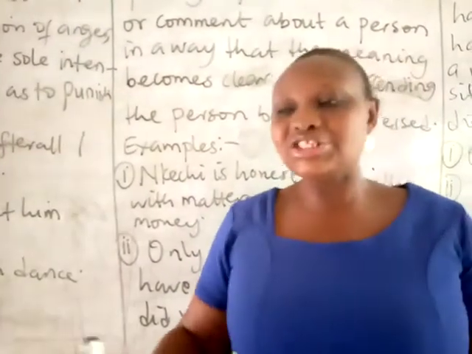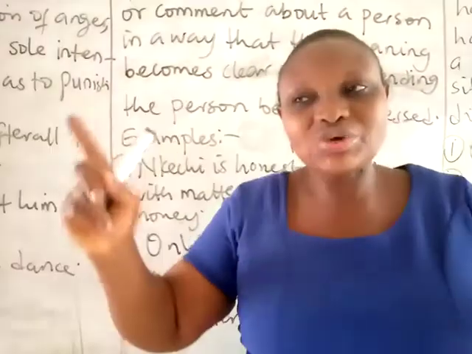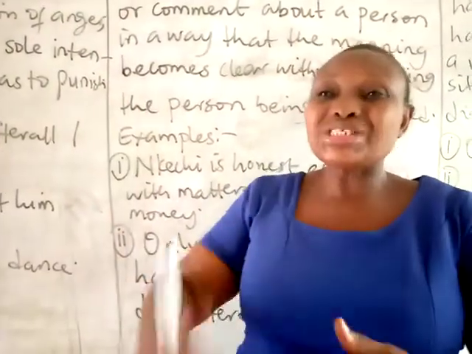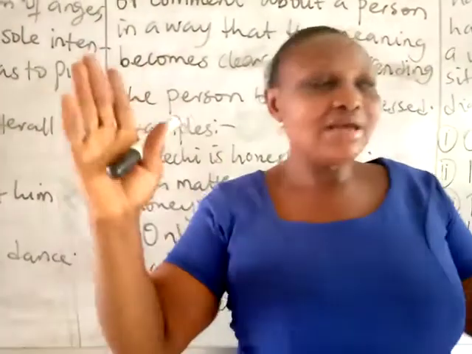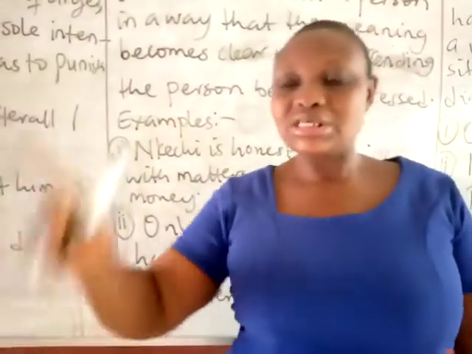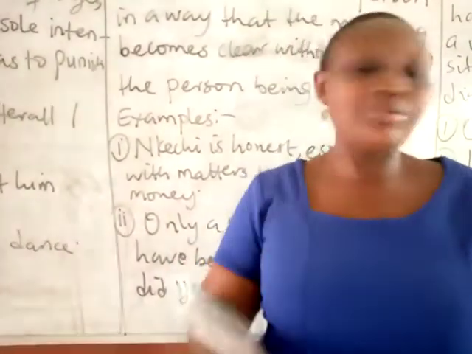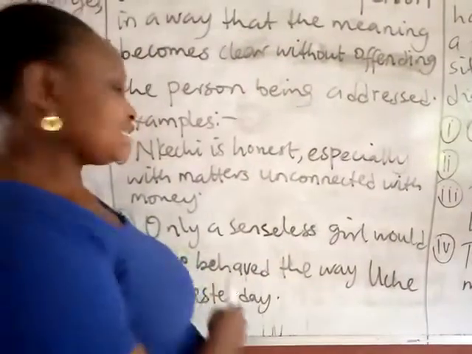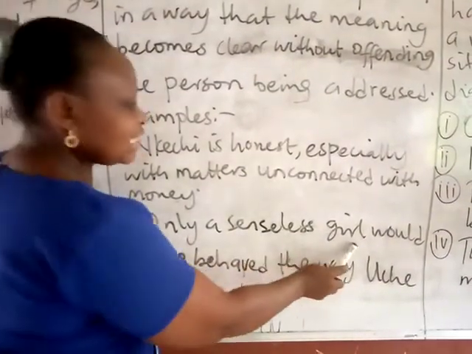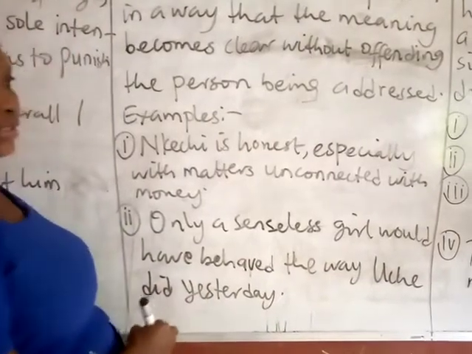You never said that Nkechi pickpockets. But you said she can be trusted except with things connected with money. So you can trust her with other things, but don't joke with her where money is, because she will definitely disappoint you. Then the second example: only a senseless girl would have behaved the way Uche did yesterday.